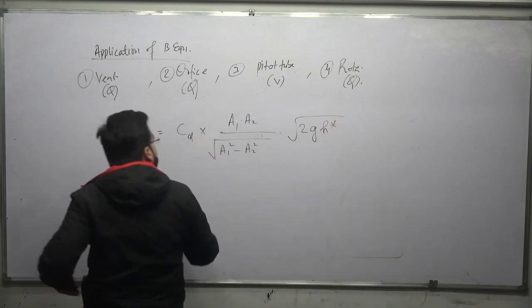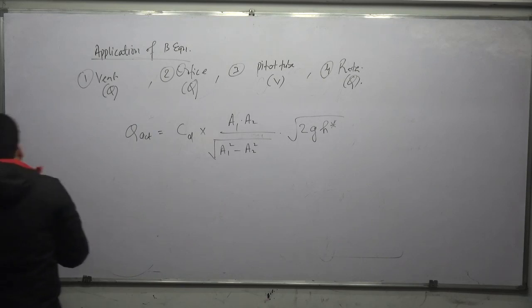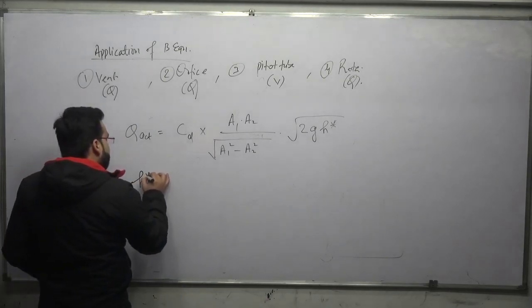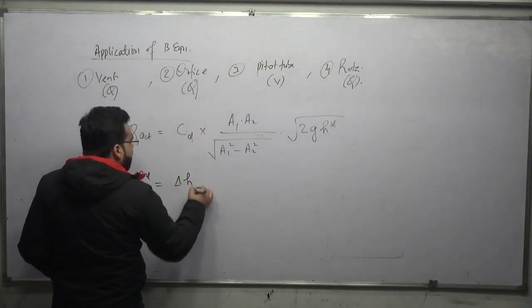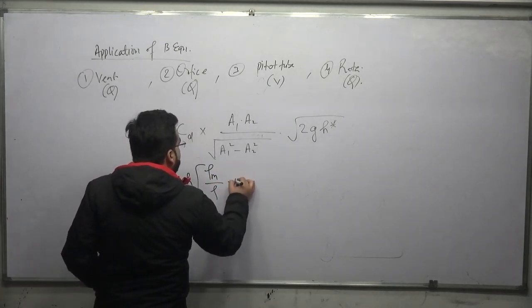And what is this H star? This H star is not the center of pressure, but this H star we have already derived. This H star is delta H in the manometer into rho of manometer upon rho minus 1.